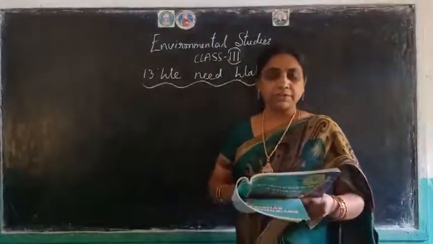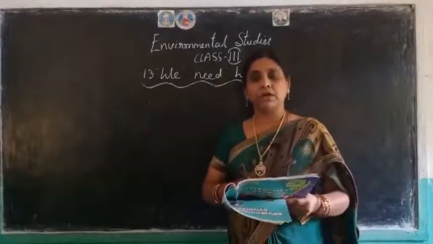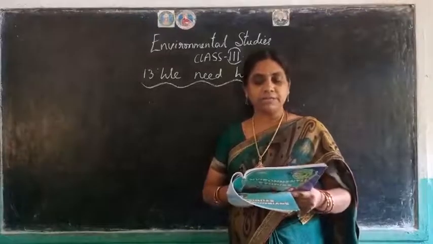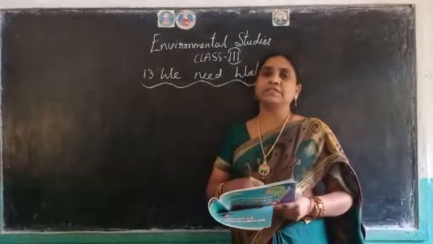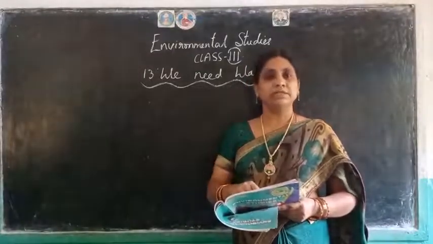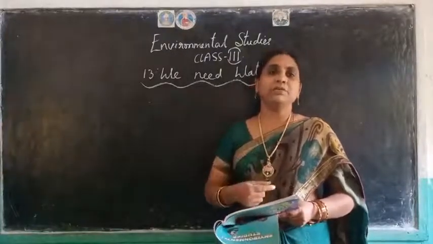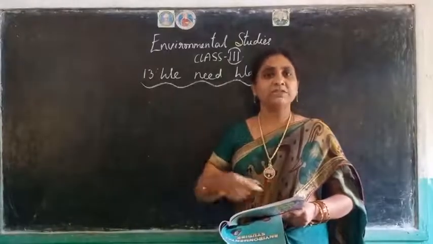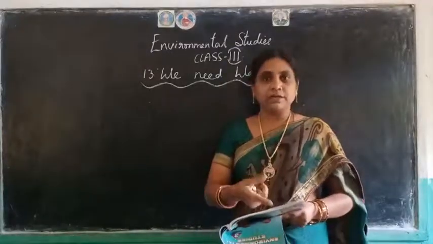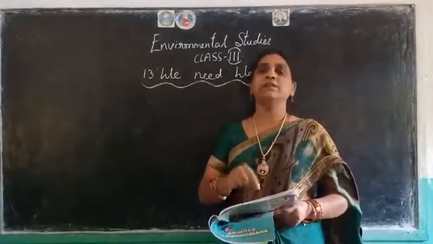Now children, see that one. From where does the water come to your house? Is it fetched from somewhere? If yes, who usually fetches it? So this is what you have to write in your textbook with pencil, children. Write neatly. So how are you getting your water source? Is it from the municipality or from underground? Is it purified in your house? That you have to write there.